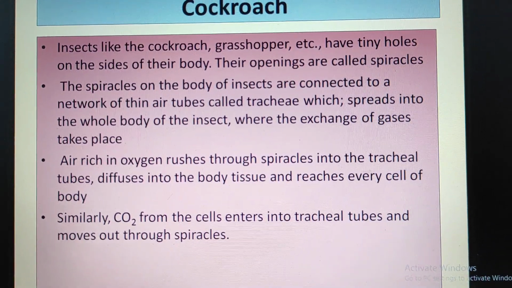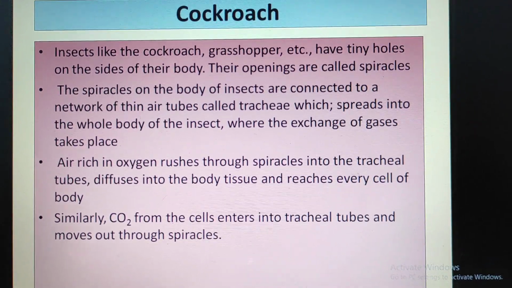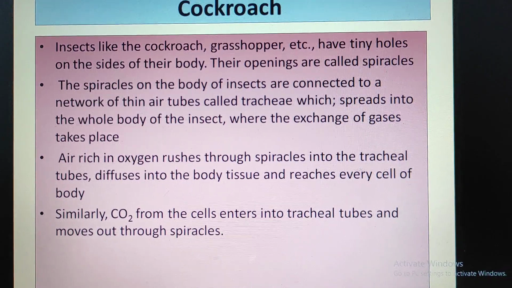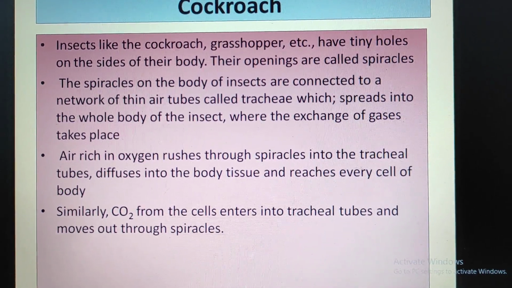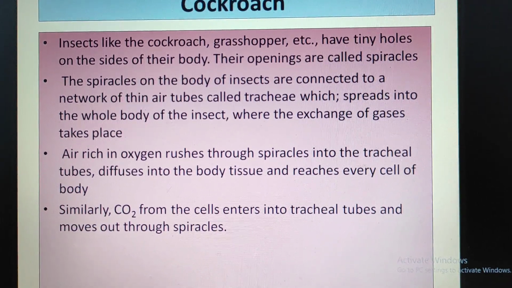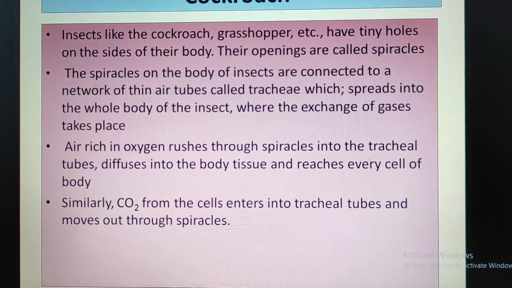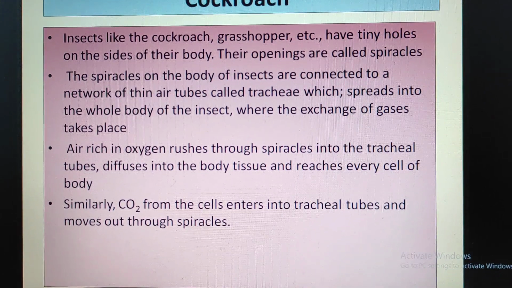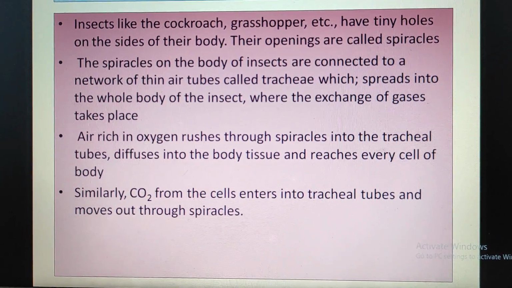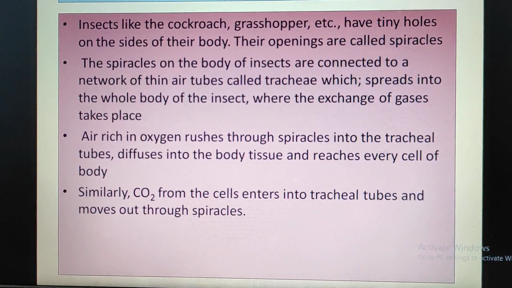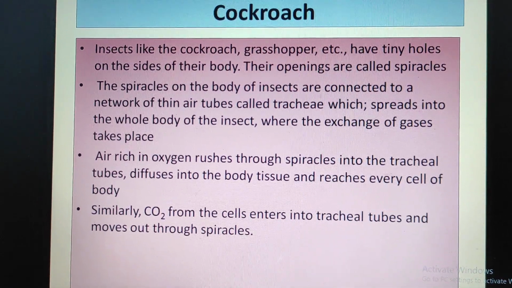Cockroach. Insects like the cockroach, grasshopper, etc. have tiny holes on the sides of their body. Their openings are called spiracles. The spiracles on the body of insects are connected to a network of thin air tubes called trachea, which spreads into the whole body of the insect where the exchange of gases takes place.